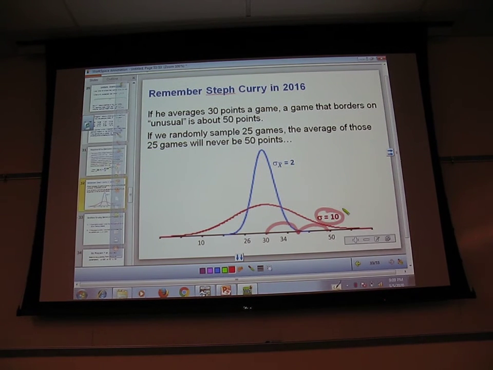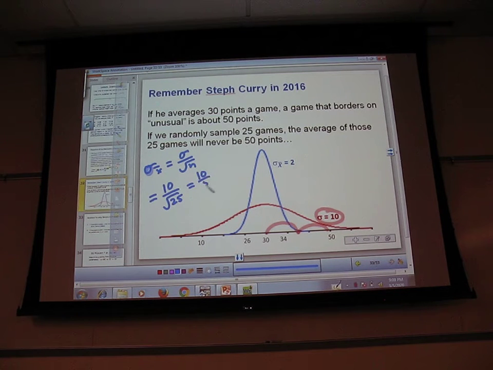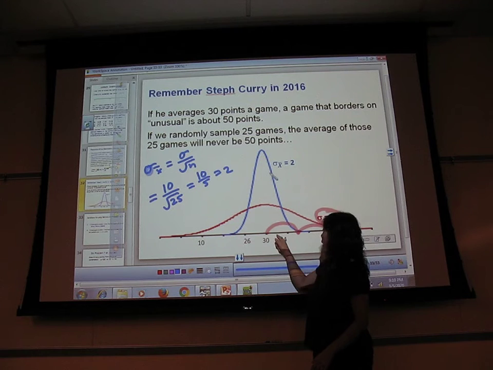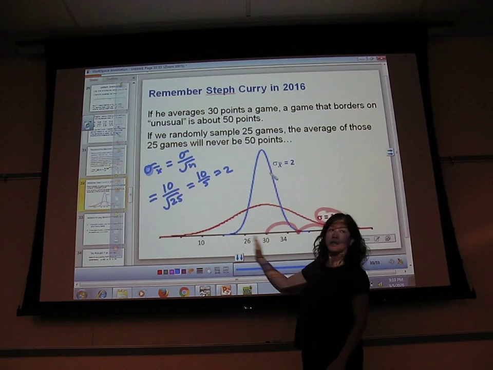So the standard deviation is going to be, well, let's see. My sigma x bar is going to be my standard deviation over square root of n. What's my standard deviation? 10, I said. And this is for 25 games, so my n is 25. What's the square root of 25? 5. So I'll get 2. My sigma x bar, if I average 25 games, is going to be a lot more like this, right in here.